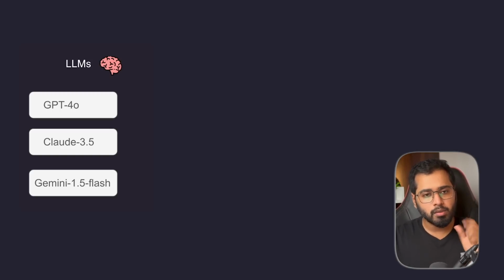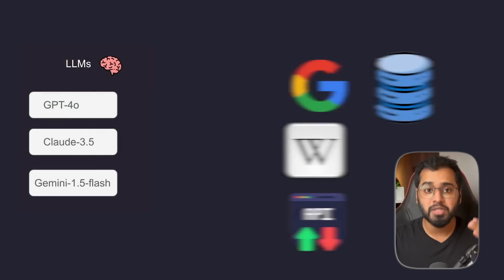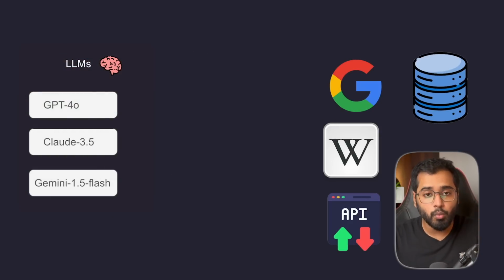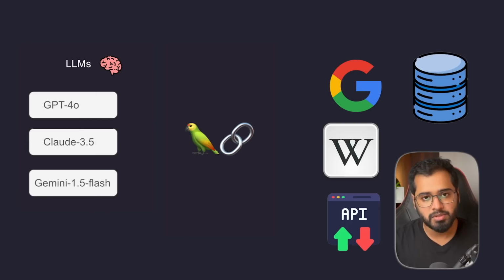Let's say you want to build an application that needs to have the brains, basically the reasoning ability of an LLM, but at the same time, it also should have the ability to communicate with the real world, right? Communicate with real world APIs, databases, send emails. If you want to do that, we need to have some sort of a framework right in the middle, right? And that is where LangChain comes into the picture.